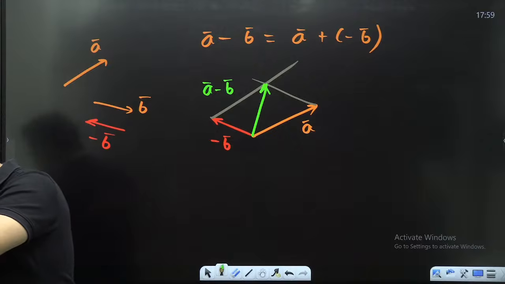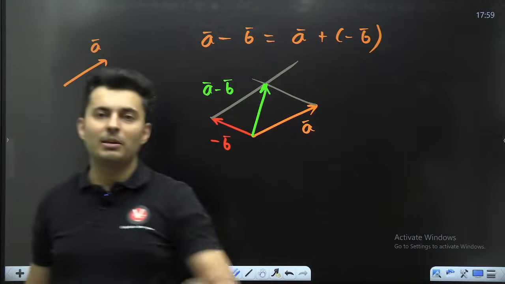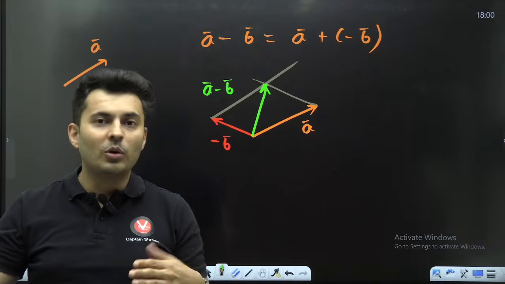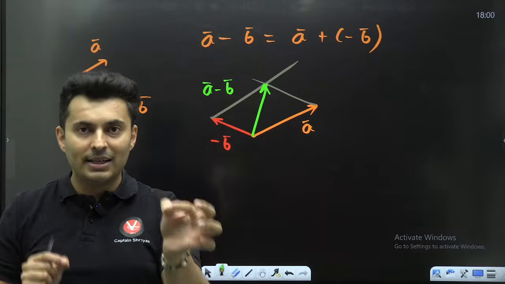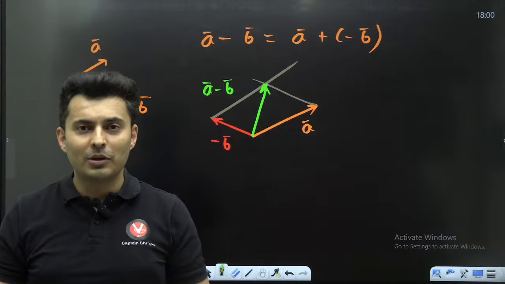I hope this is clear. Why are we extending as a parallelogram instead of joining the two heads of the triangle? See, NNK, you can make multiple methods. These are just ways of adding. You can create your own way and give it your name by joining the heads and finding out that geometrically it's the same thing. Direction is also the same, magnitude is also the same. You can give it your name.